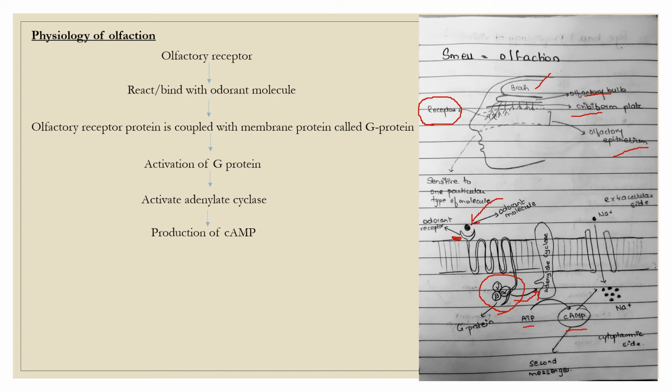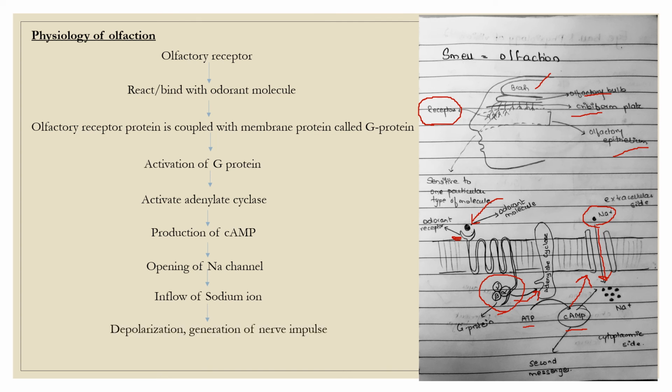This cyclic AMP is a second messenger. Then this cyclic AMP acts on the sodium channel. When the sodium channel is open, what happens? The sodium which is present on the extracellular side comes inside, to the cytoplasmic side. The inflow of sodium ions occurs, and this will lead to the depolarization and generation of nerve impulses.